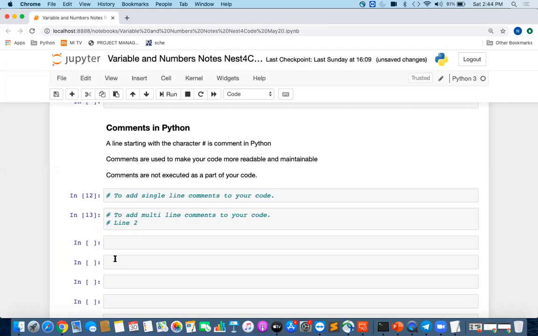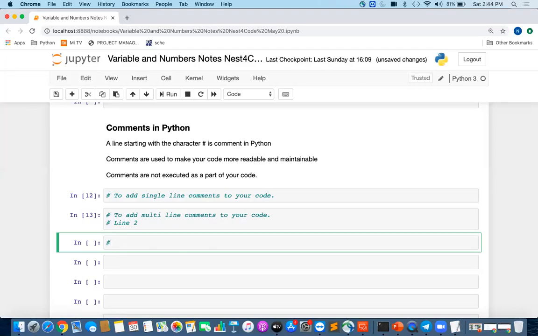So why do we use comments? To make our code more readable and maintainable. And comments do not execute. We define comments using hash in Python. Let us suppose I have defined hash, print, and then put a value, say hi. What would be the output of this program?